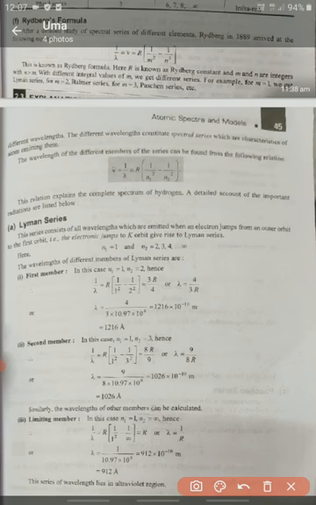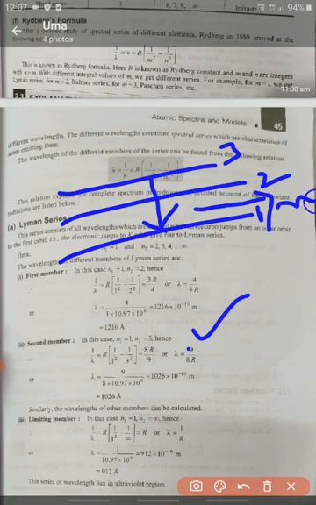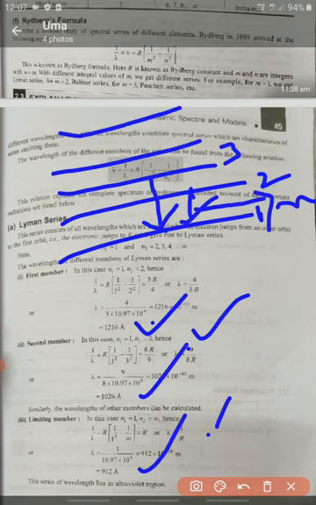When electrons jump from the third energy level to the first energy level, it emits radiation with a wavelength of 1026 angstroms. From infinity to the first energy level, it emits radiation with 912 angstroms.